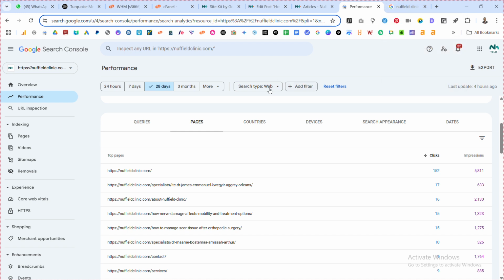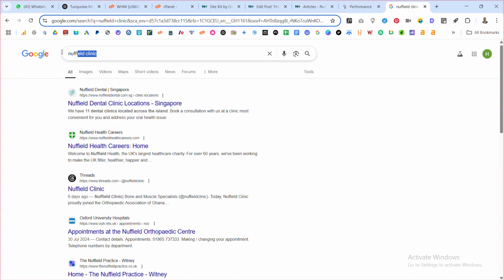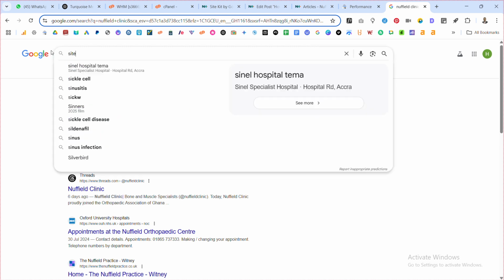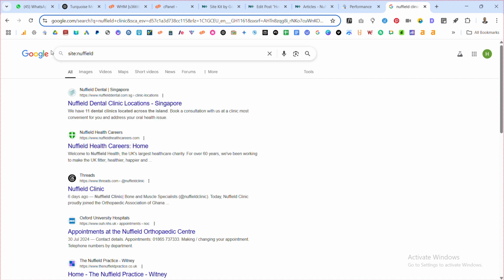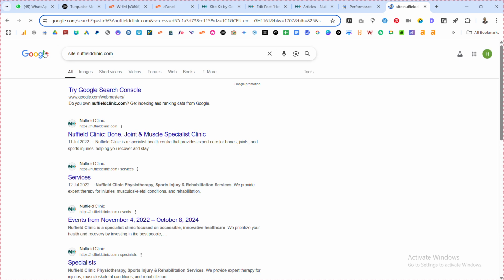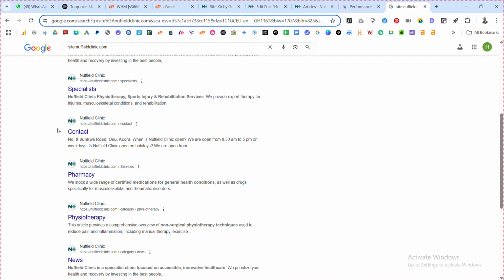When you do a search on Google and check Nuffield and you look at the images, you see that many of the content are ranking. For instance, if you do sites, and then Nuffield clinic.com, it will show us the content on the website that has been doing very well.